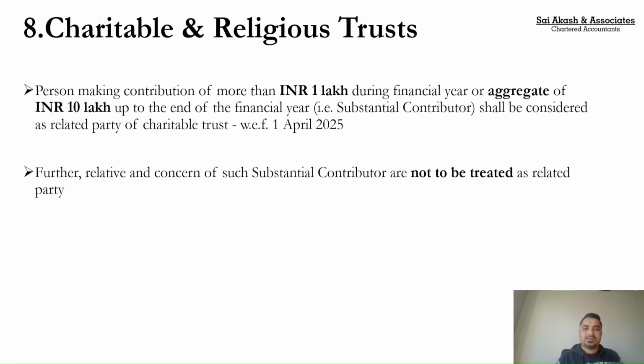So what is the provision? If I make some expenditure which is for the benefit of a related party or substantial contributor or his related party, then benefits of section 11 and 12 are not available. Now they have removed the relative and the concern in which I have substantial contribution from the definition of related party. So now even though I am a substantial contributor, my relative will not be considered as a related party. So this is again a welcome amendment.